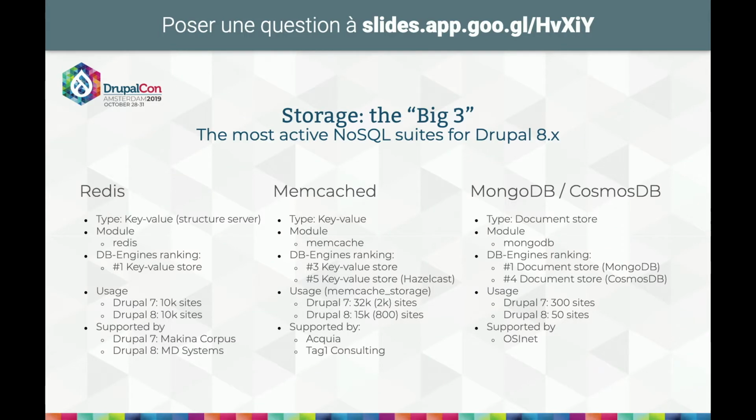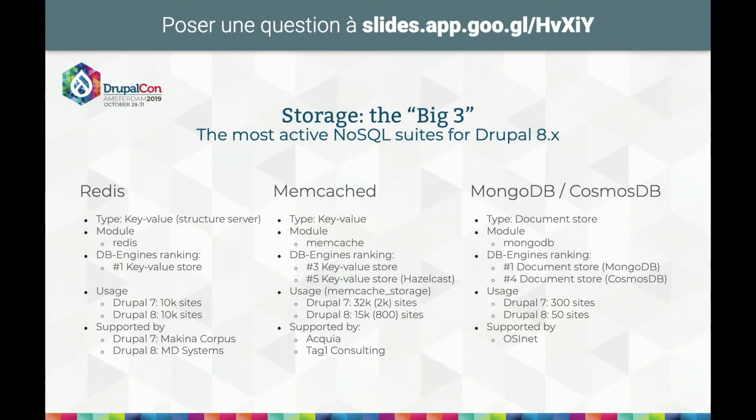And finally, you have MongoDB and Cosmos DB. Cosmos DB, for those who don't know it, is the fourth most popular document store on DB Engines. It's a Microsoft product for Azure, which is compatible with MongoDB. So you can use the MongoDB driver with both the original MongoDB and with Cosmos DB if you're running on Azure.